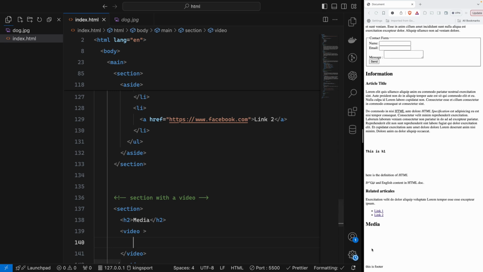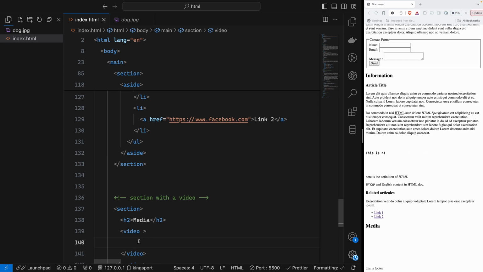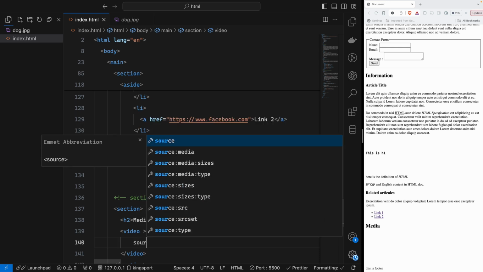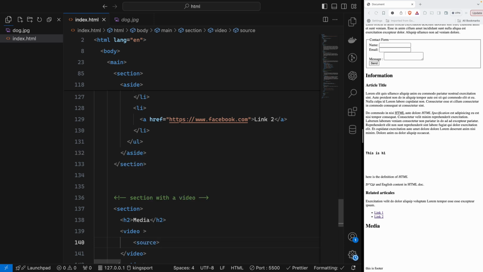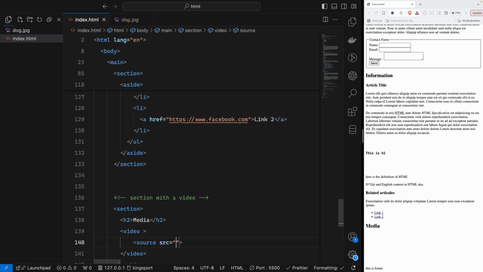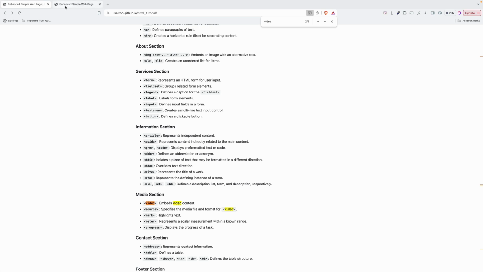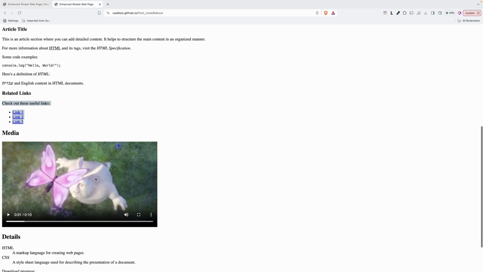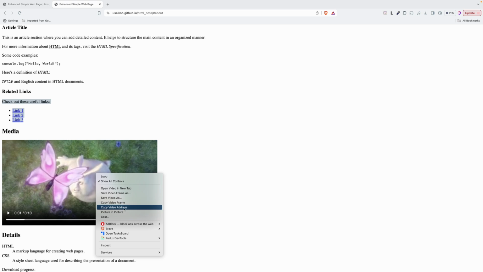Here we will not see anything because there is no source. So we have to tell which source is represented in that video tag. That's why we have to create the source tag. That source tag is an inline element tag, that's why there is no closing, and we can say src. And then inside it, I will introduce you to fetching the video from the internet. So this is the link, video.